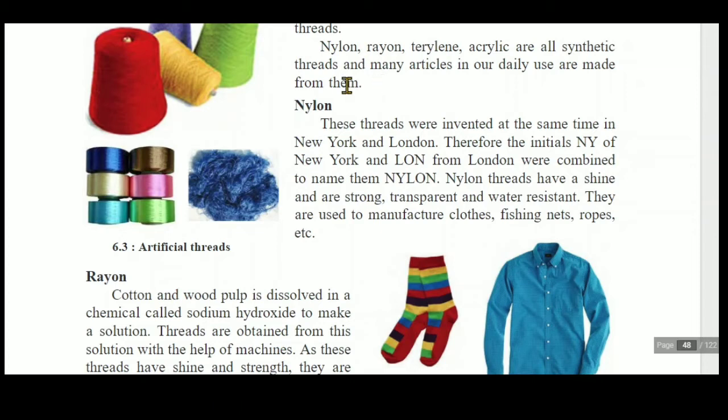Now, first of all, we will discuss about the nylon. These threads were invented at the same time in New York and London. Therefore, the initials NY of New York and LON from London were combined to form the name nylon.